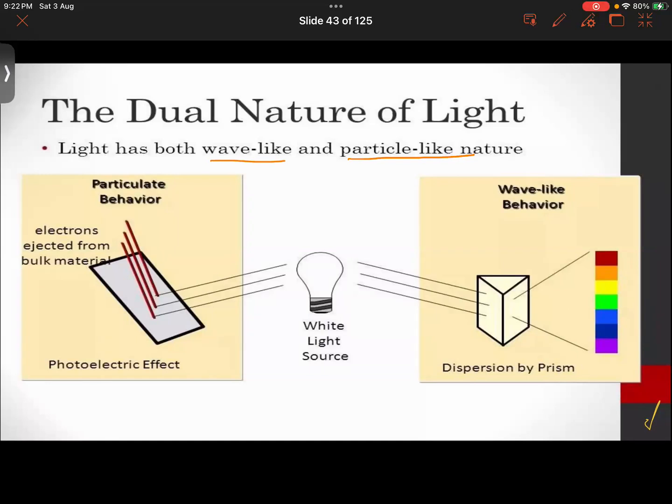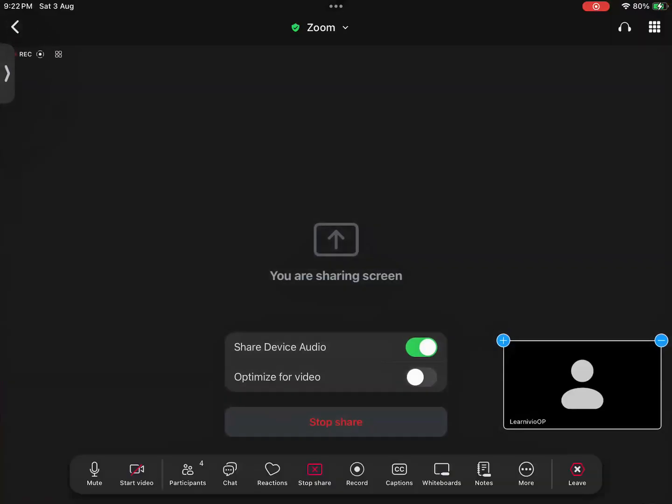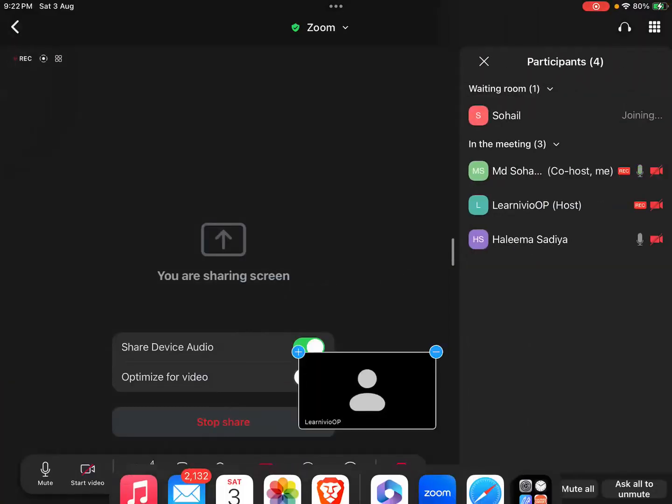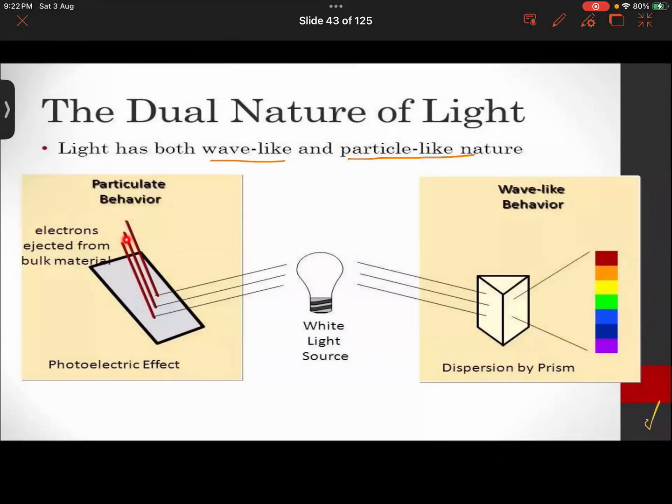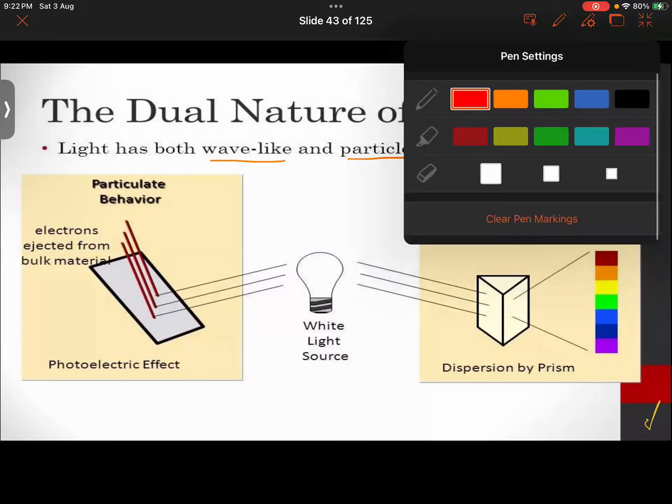So say for example, what is happening in the first image over here? See, this is a beam of light. When there are multiple rays of light, it is called a beam, as you would be aware of, right?